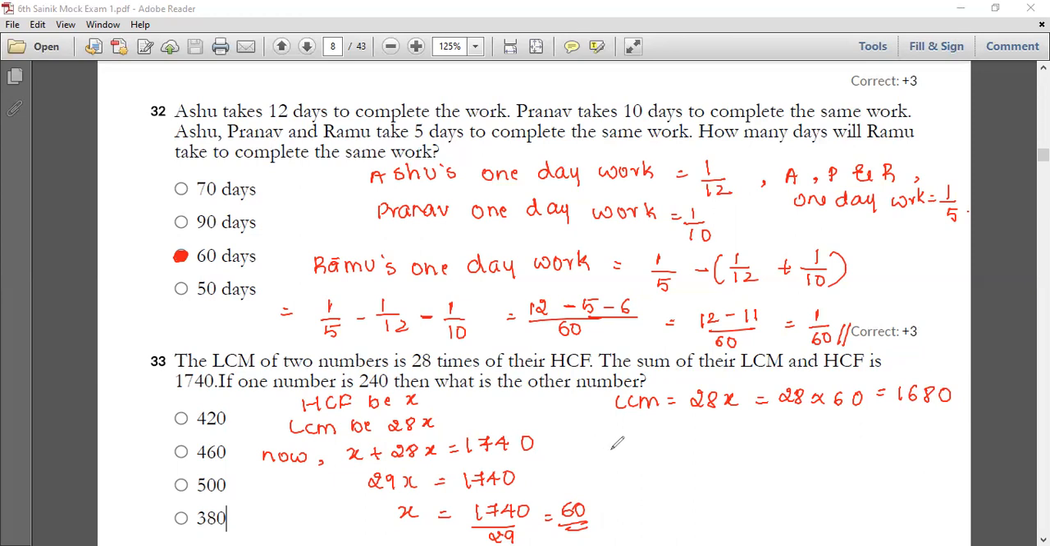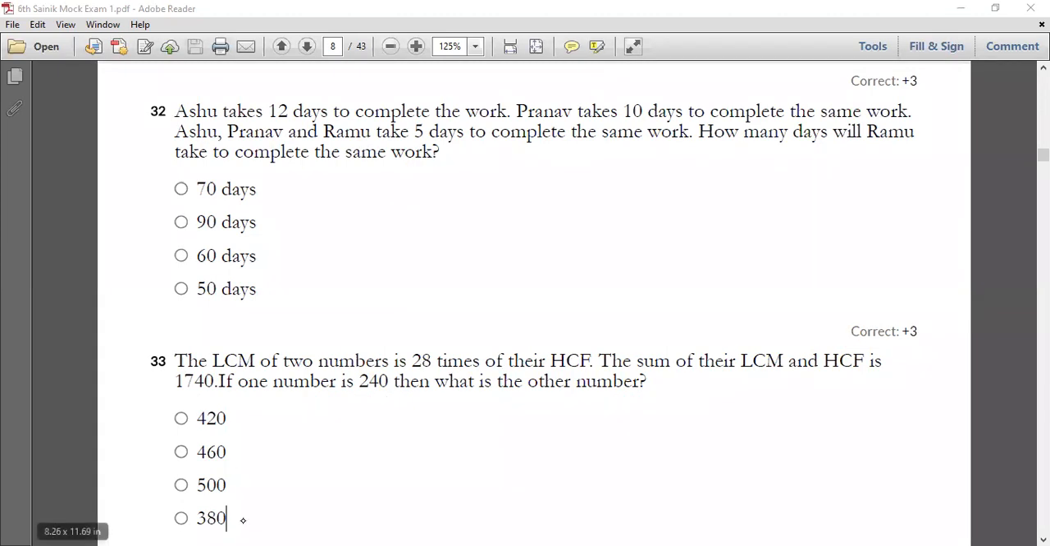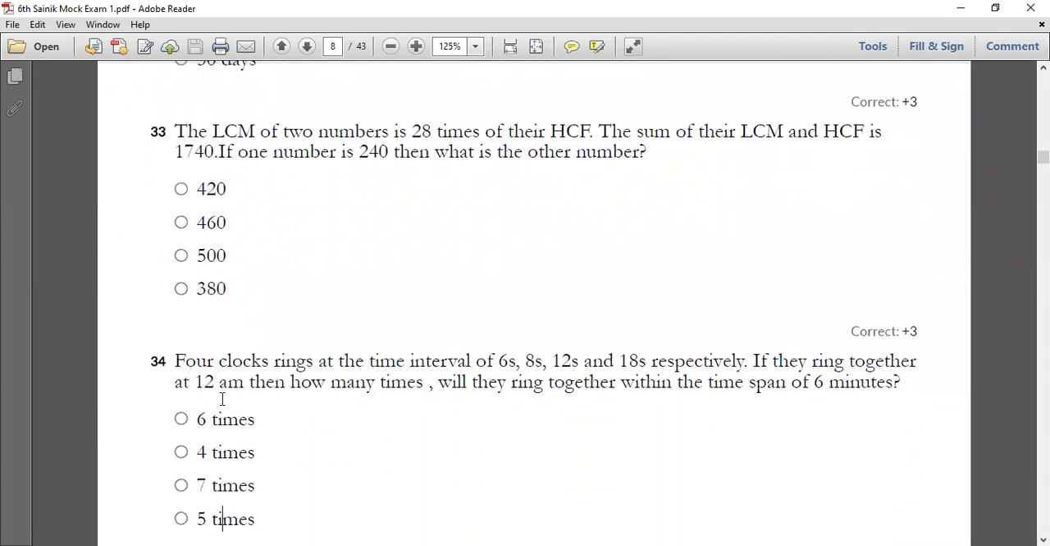And the next one, the required other number will be equal to HCF into LCM divided by the first number, where your HCF is 60, LCM is 1680, and the first number is 240. When you multiply and divide, finally you arrive at the answer of 420, where your option A is the correct answer in your question number 33. So now, students, moving on to your next question, question number 34.